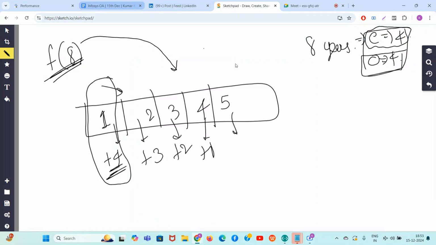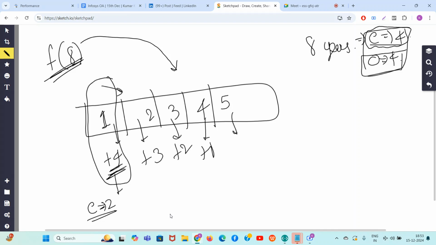So in this case, what will you do? First you will use the even operation. So guys, I will use two even operations here, right? E equal to 2 I will use here. So two even operations I will do. I can do four even operations. In two even operations, even operation 1, even operation 2, here also I can do plus 2, it will become 4. Done. So in two even operations, this is done.